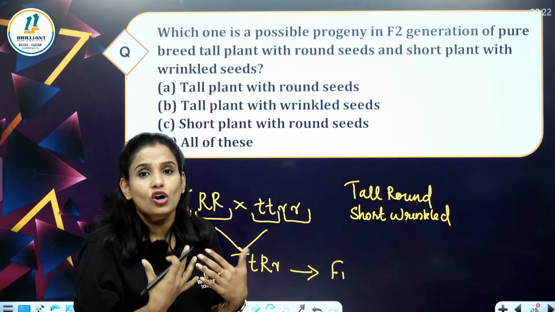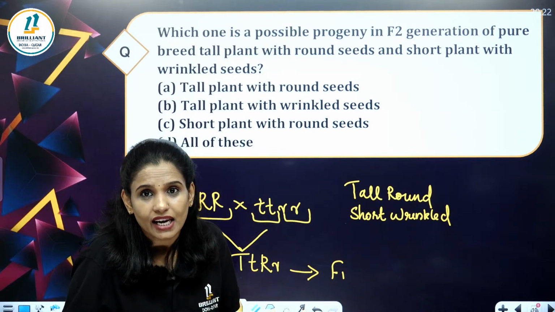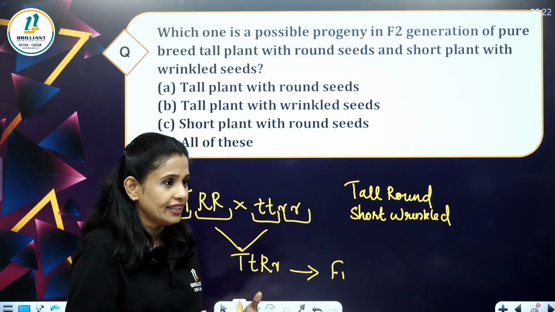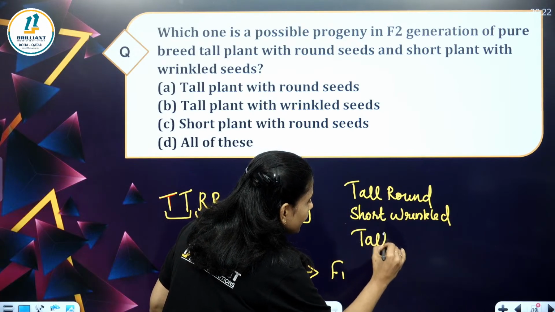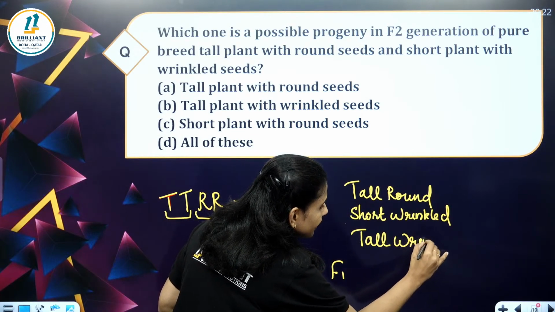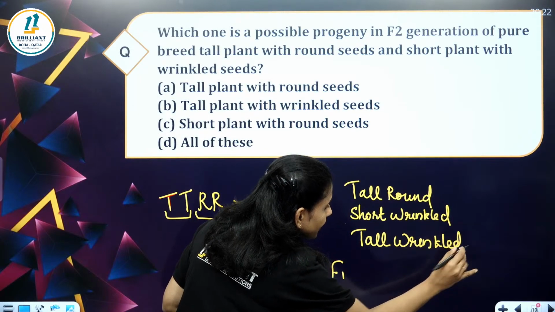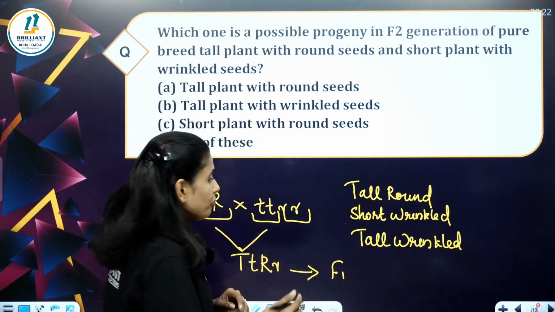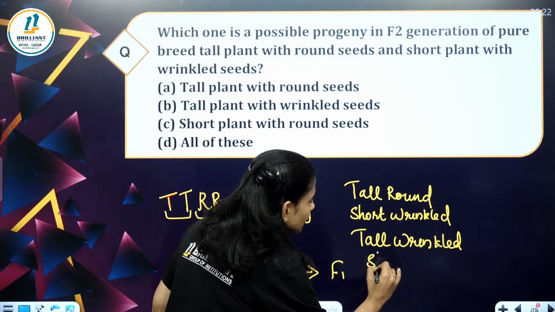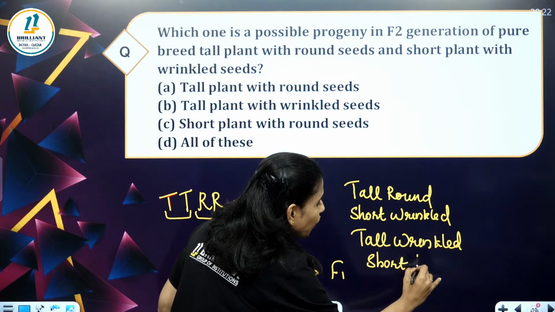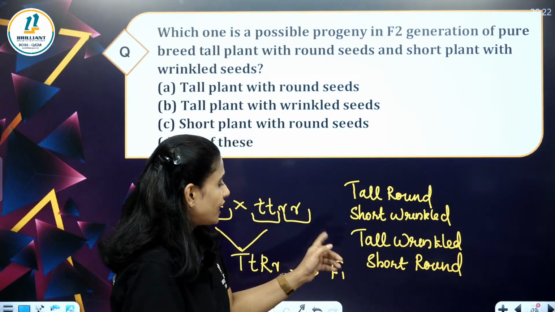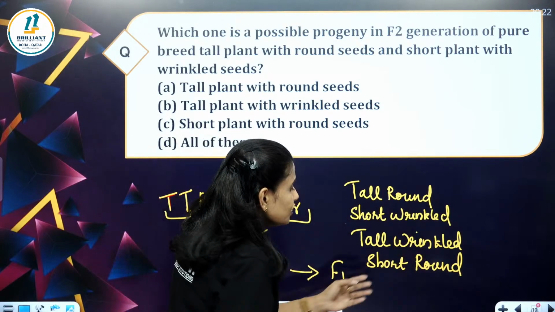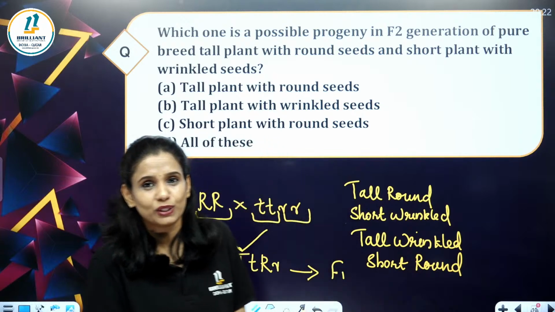Apart from the parental combinations, in a dihybrid cross, you will be getting tall, wrinkled, and another combination, short, round also. You will be getting tall, wrinkled and short, round plants also.